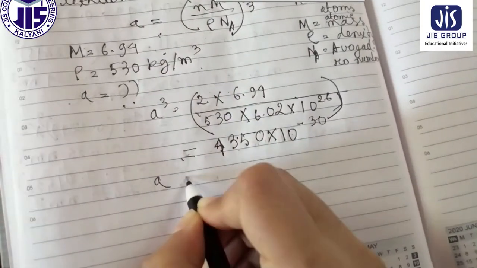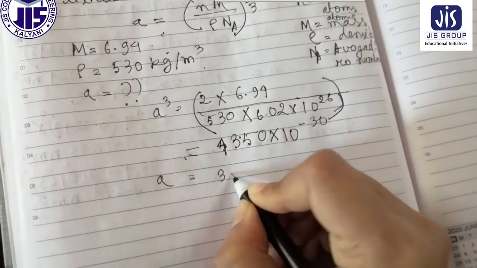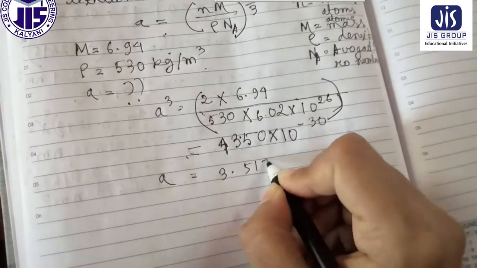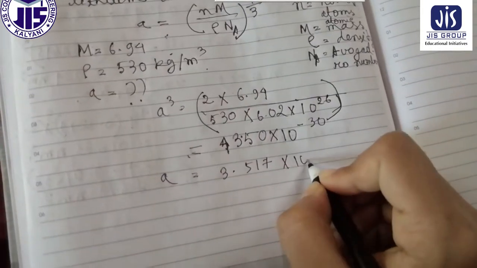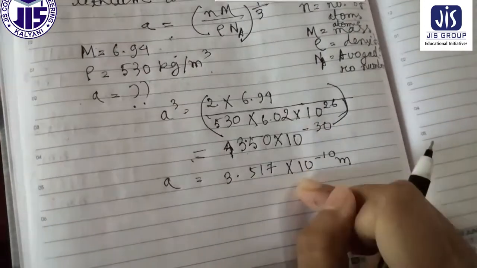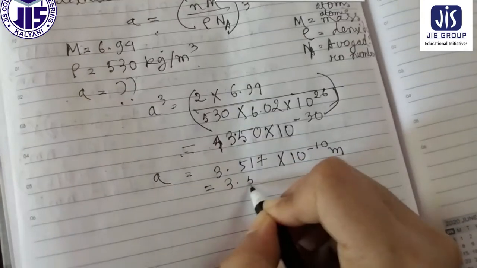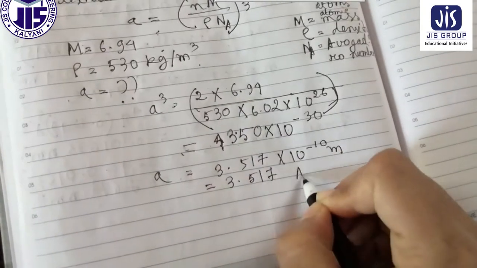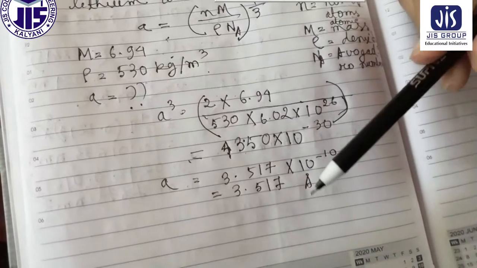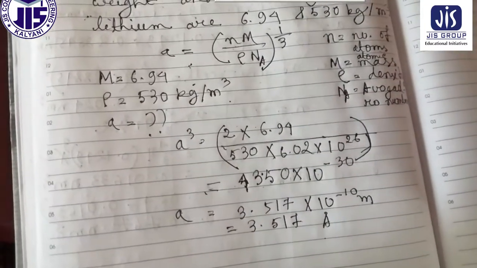Therefore, the answer of A will be to the power 1/3, that means 3.517 into 10 to the power minus 10 meter. If you convert it to angstrom, that means 3.517 angstrom. This is the answer of the lattice constant for this BCC structure.